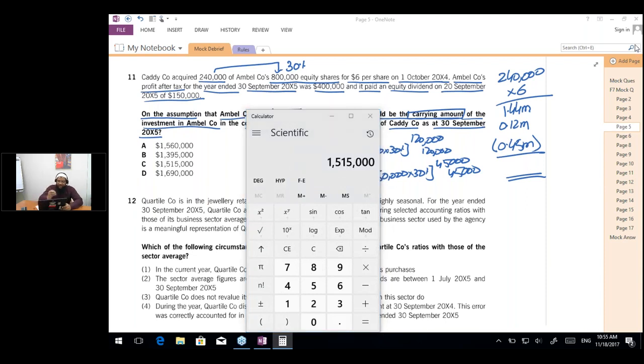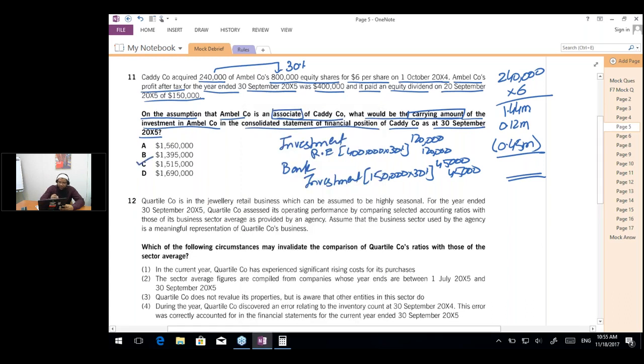Okay, so the answer is 1,515,000: 1.44 million plus 0.12 million minus 0.045 million.